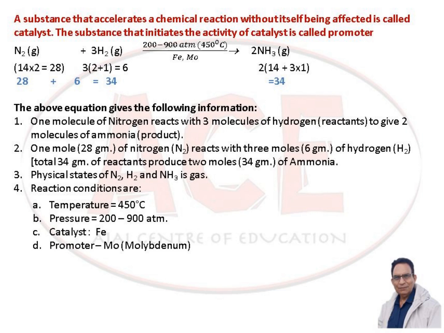1 mole, 28 grams of nitrogen reacts with 3 moles, 6 grams of hydrogen. A total of 34 grams of reactants produce 2 moles, 34 grams of ammonia. The physical state of nitrogen, hydrogen and ammonia is gas. The reaction conditions are: temperature is 450 degrees centigrade, pressure is 200 to 900 atmospheres, the catalyst is iron and the promoter is molybdenum, Mo.